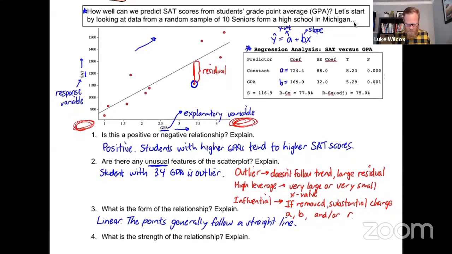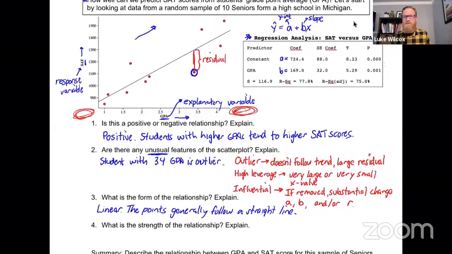All right, let's move on to question number 4, which says, what is the strength of the relationship? So here's the deal with this one. Once you have decided your form, and for us that was linear, the strength is an indication of how closely all of those points fit with the form that you have selected. Because we've selected the linear form, we want to know how closely all of these dots fit that particular line. While there are some above the line and some below, they are generally fairly close to that line of best fit.